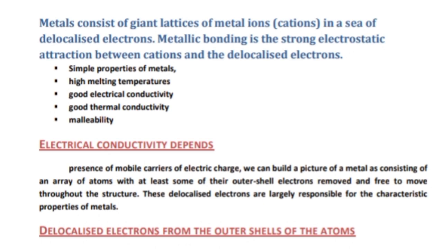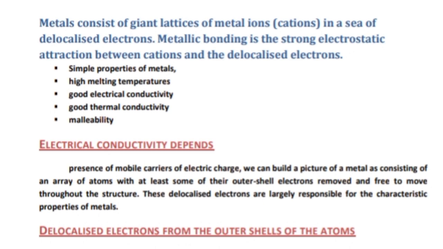Malleability and ductility: when you beat an element with a hammer, you are able to disturb the shape of that particular metal. Taking that beaten metal and further converting it into different shapes, particularly in the shape of wire, is called ductility. So for an element to be ductile, it should be malleable as well. First you have to beat it, then convert it into different shapes, particularly wire. This is called ductility.